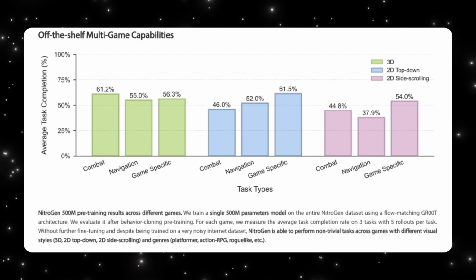So the takeaway here is not that NitroGen has solved game playing AI. It hasn't. The real contribution is that it lowers the barrier to training agents in new environments. By using public internet data, a universal simulator, and a large-scale pre-training, NitroGen shows that you can build a generalist policy without custom tools or proprietary datasets. NitroGen is less about games and more about how we train embodied AI going forward. Games are just the starting point. NitroGen doesn't give us perfect agents, it gives us the foundation needed to build them.